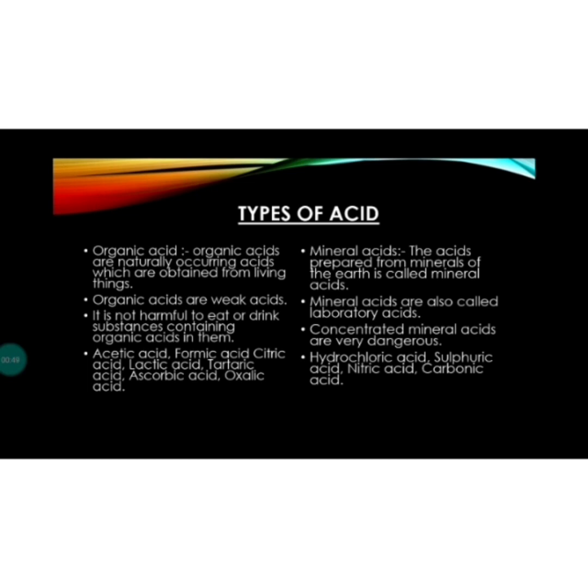Okay? Organic acids are weak acids. That means we can drink or use them; they are less corrosive. It is not harmful to eat or drink substances containing organic acids.